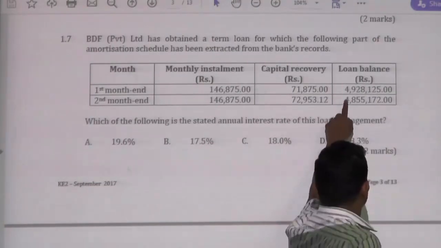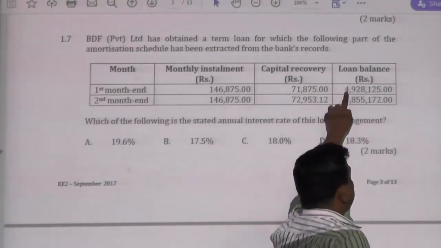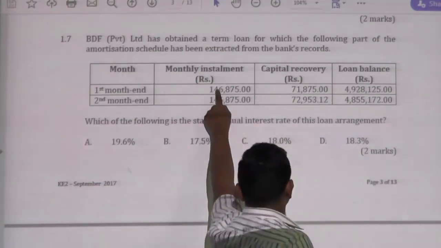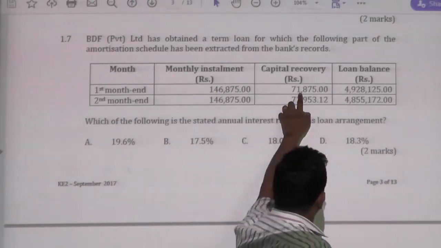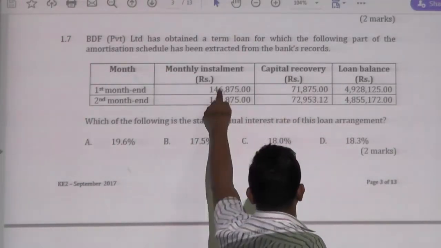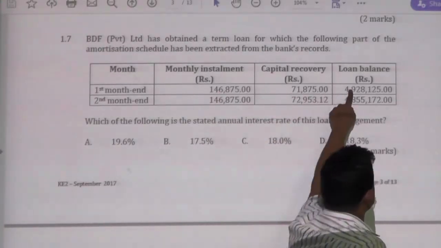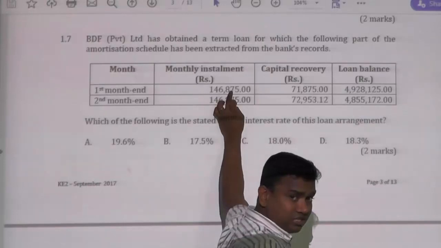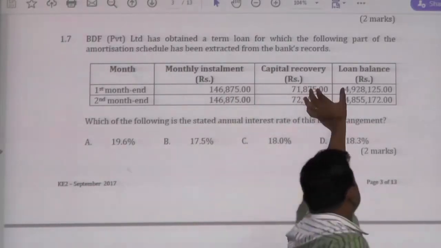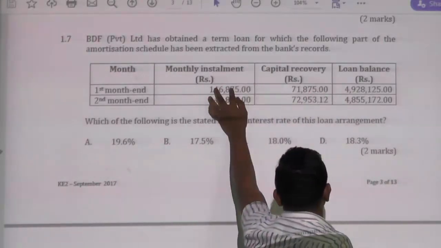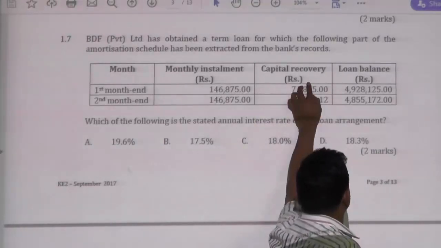Here, after the first installment, this is the balance. Within the first installment, they have recovered this capital. Therefore, the loan before the first installment will be the sum of these two, because within the first installment, this is the capital recovered.